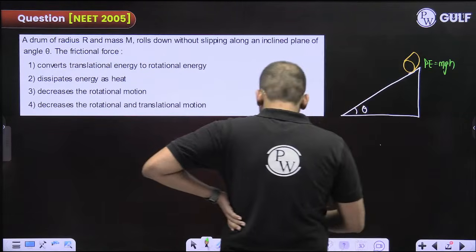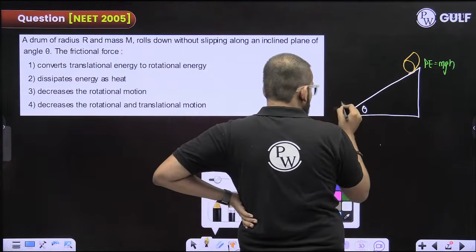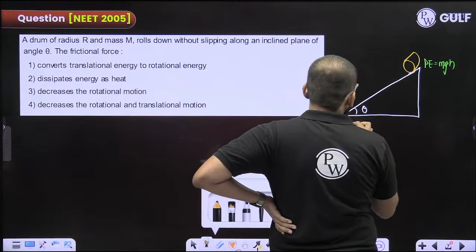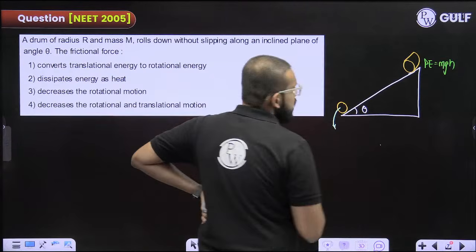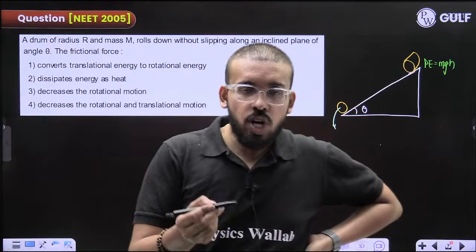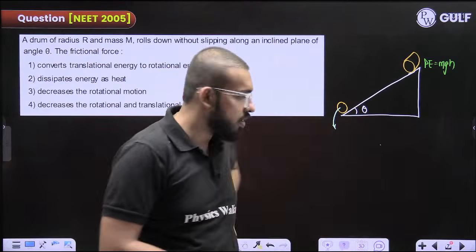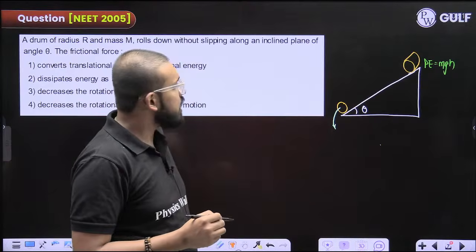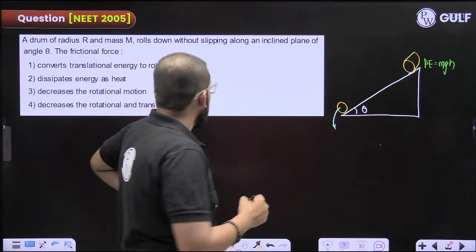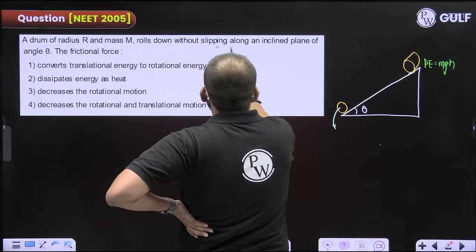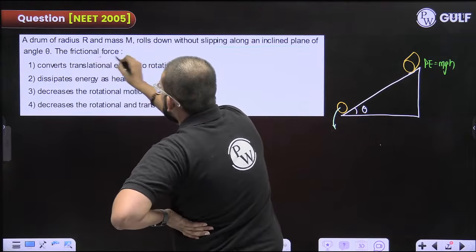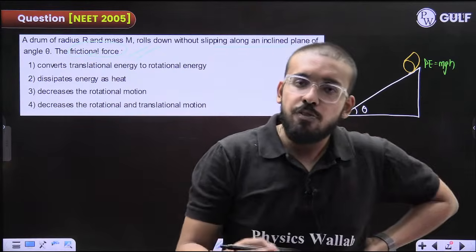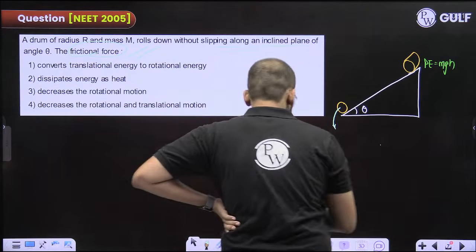That entire potential energy will be converted to kinetic energy as it comes down. Now, since it rolls without slipping along the frictional force, what is the work done by the frictional force here? Now let me just show it to you.